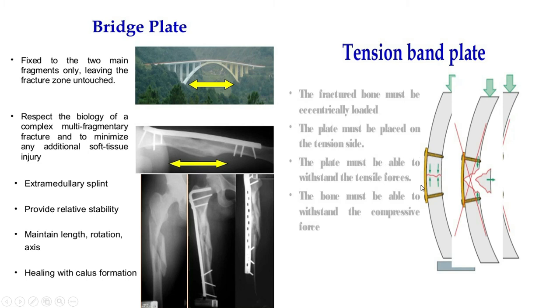For plating in the long bone, we have to use this principle. If you put this plate on this compressive surface, the fracture site will be in gap, so this neutralizing effect will be gone. Now there is a contraindication to putting plate where there is a medial wedge, means in the compressive cortex there is a wedge fracture.